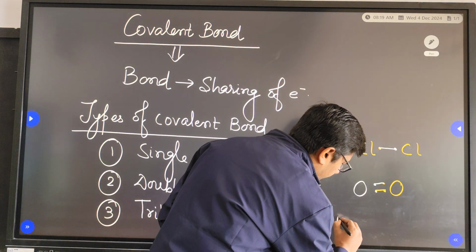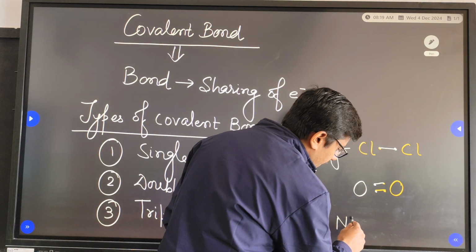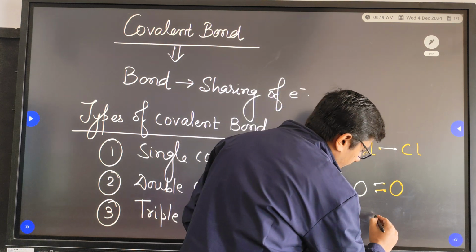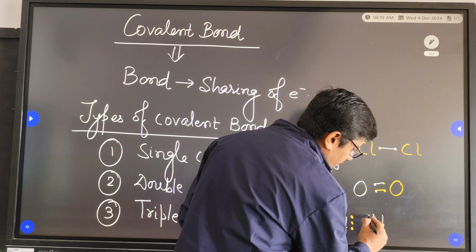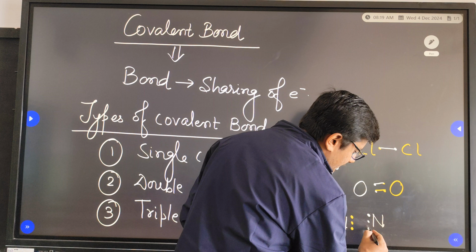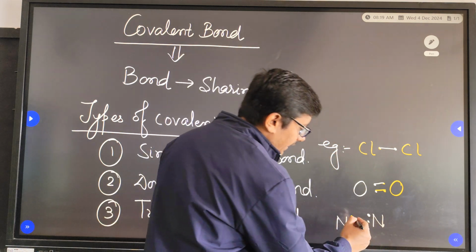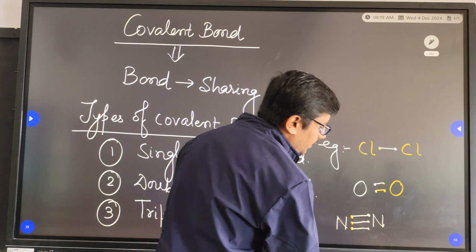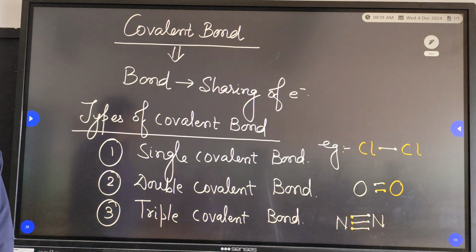Here the first nitrogen has its 3 electrons and the second nitrogen has its 3 electrons, and these 3 shared electrons will form a triple covalent bond between the 2 nitrogen atoms.